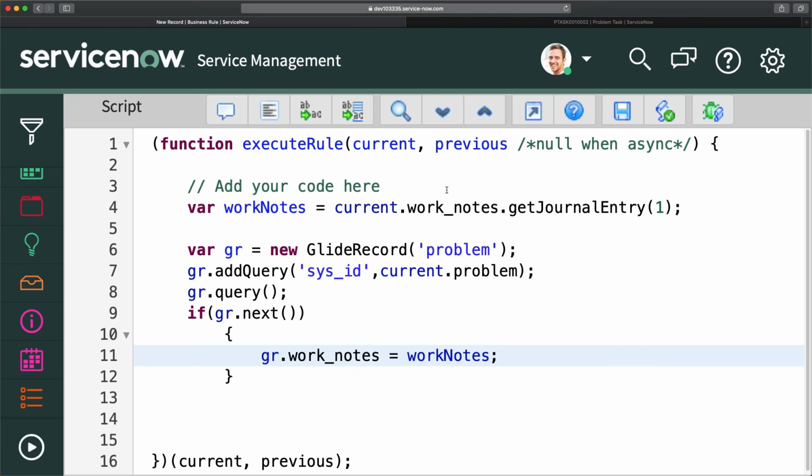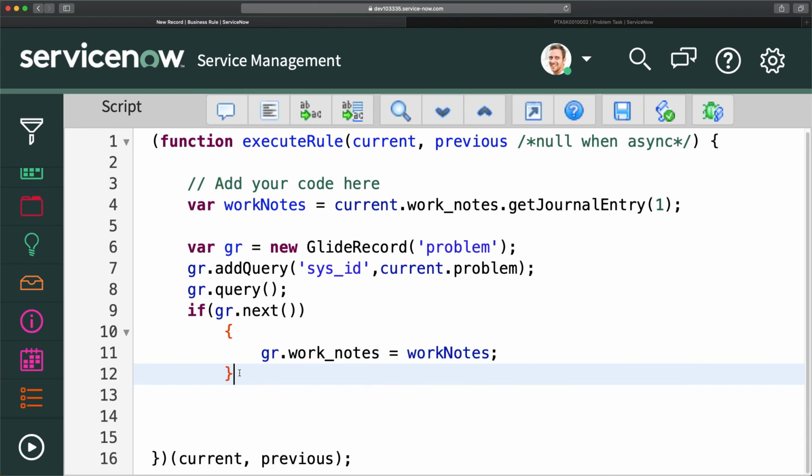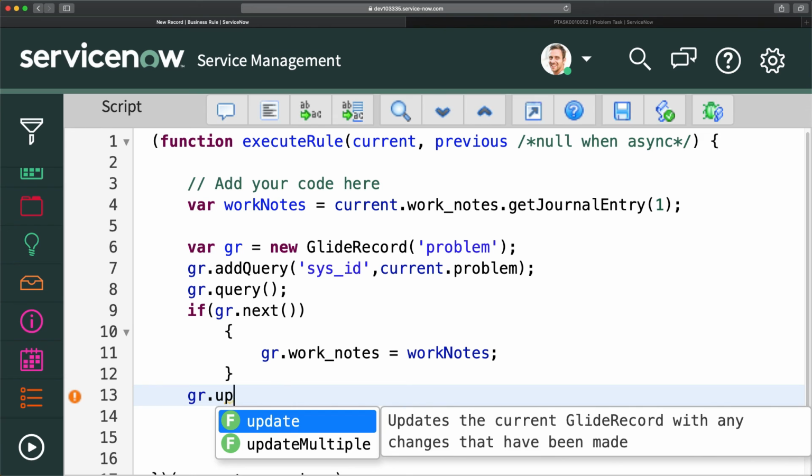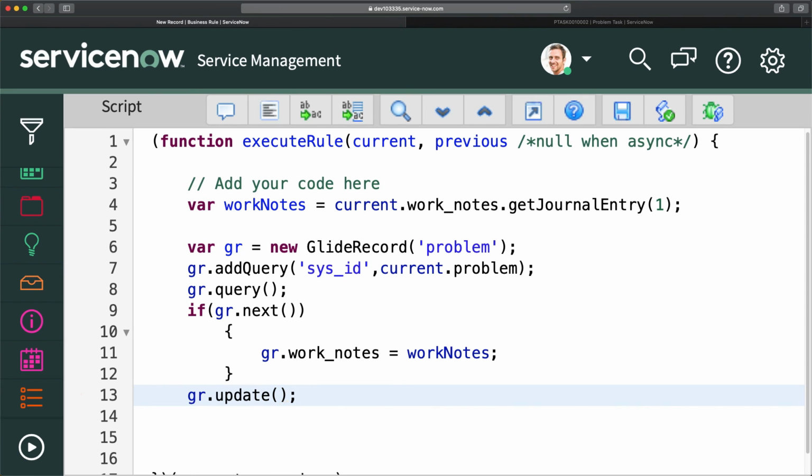So it will store the latest work notes and capture it in this particular variable, and then it will be populated here. So it will push that value to the problem record work notes, and I will do gr.update. You have to update that as well.